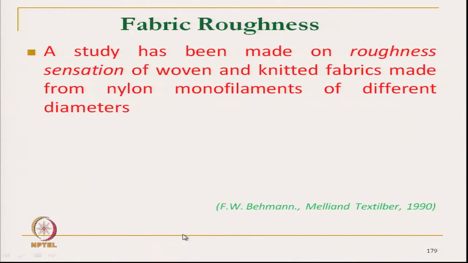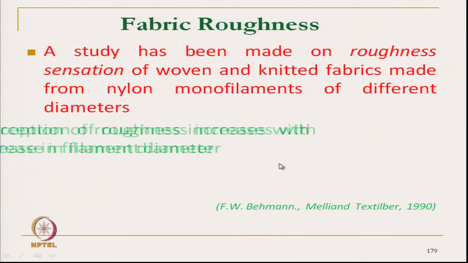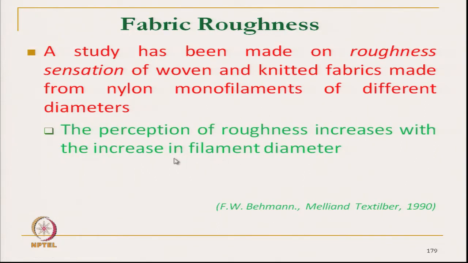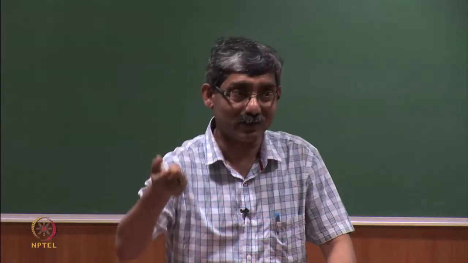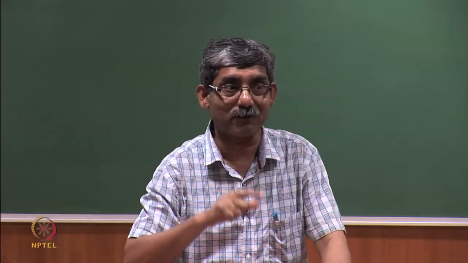It has been studied and observed that the roughness sensation of woven fabric is less than the roughness sensation of knitted fabric, in a study carried out on nylon monofilament woven and knitted fabric. Perception of roughness increases with increase in filament diameter. As we increase the diameter of the monofilament, the perception of roughness will increase.